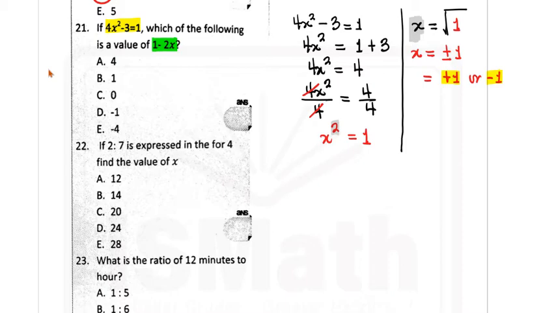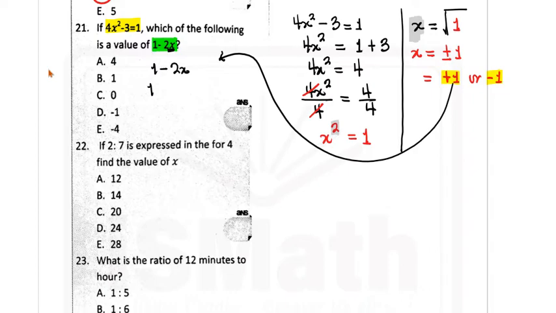We can now come back here and use this plus 1 in this expression. So the expression is 1 minus 2x. Now that we have found x to be plus 1, we can introduce that x in there as plus 1, and then we have 1 minus 2 times 1, which will give you minus 1. So your answer here is supposed to be minus 1.